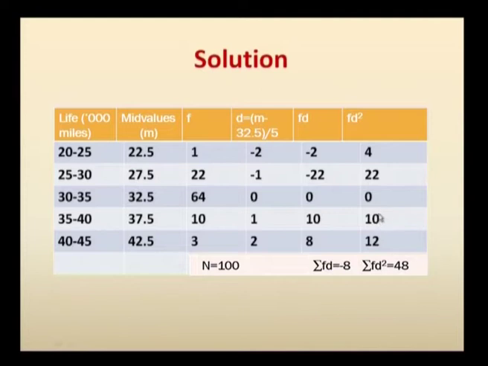Let us have a small calculation. You have the first column, the life period, and the second column denotes the mid value, where as usual you take the lower and upper limits and divide by 2.